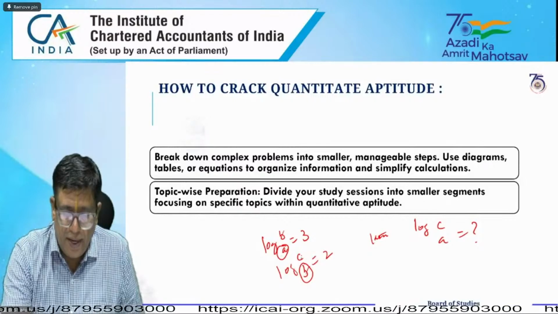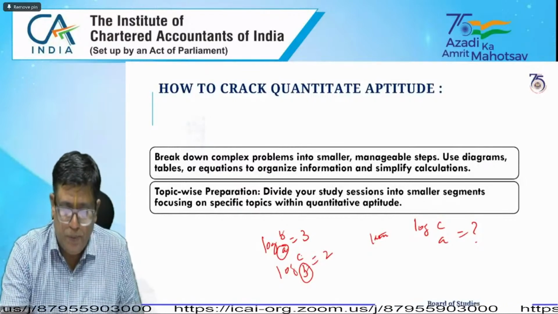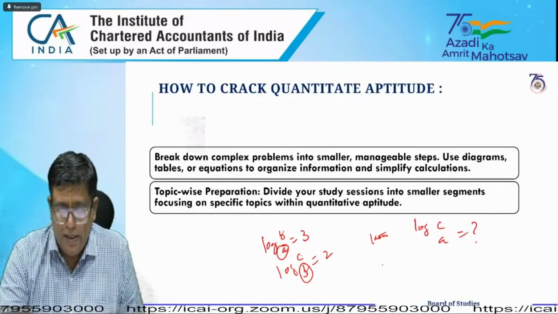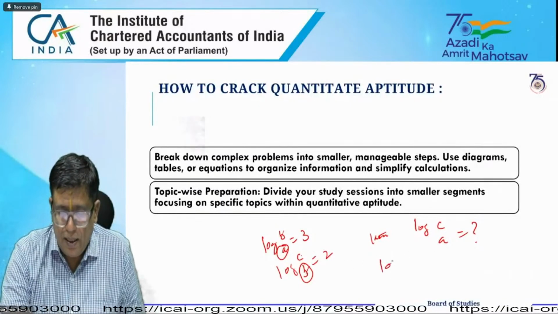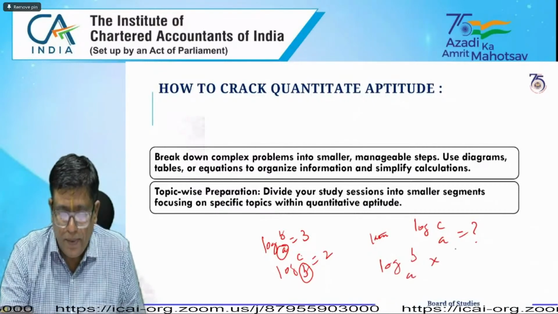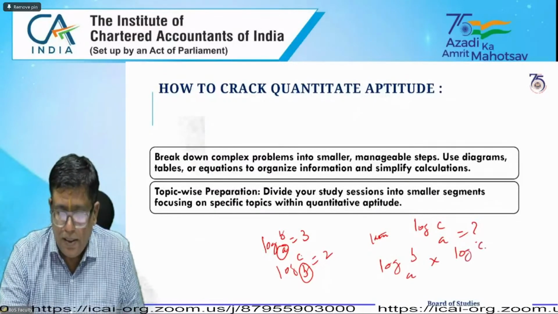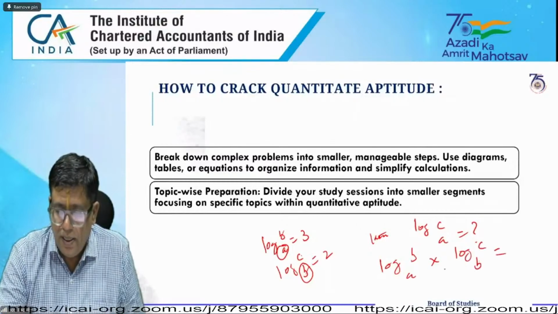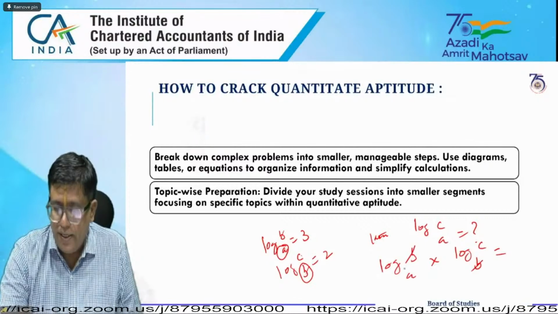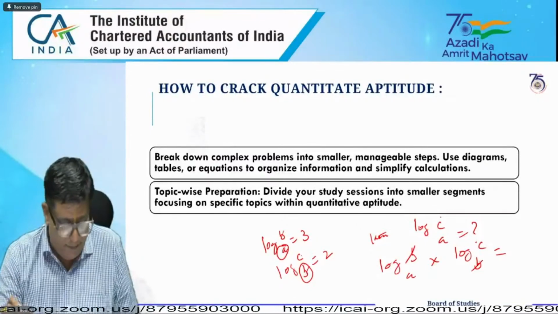If we multiply these two, it equals log c base a. So log b base a into log c base b: look at this, B would be cancelled. Finally, it is in the form of log c base a.